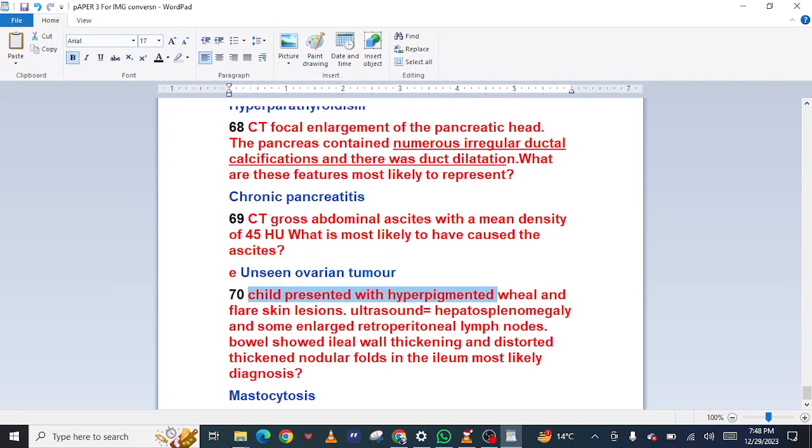70: Child presented with hyperpigmented wheal and flare skin lesions, some enlarged retroperitoneal lymph nodes, and the bowel showed ileal wall thickening and a distorted thickened nodular pattern in the ileum. Most likely diagnosis? Mastocytosis. Hint: wheal and flare skin lesions, this is mastocytosis.